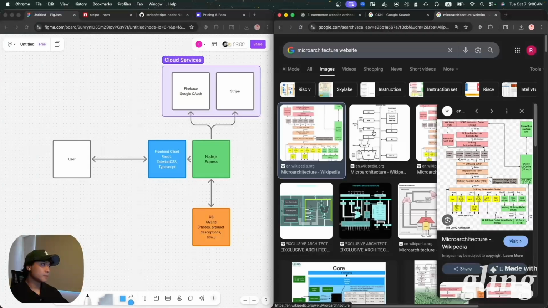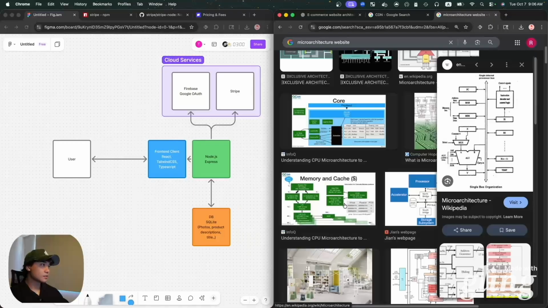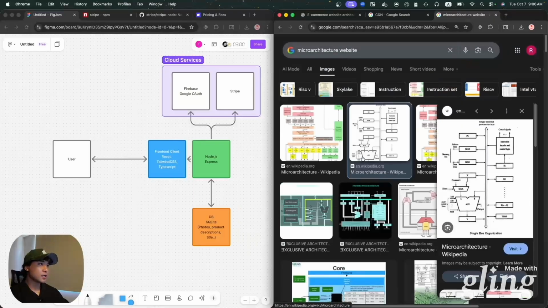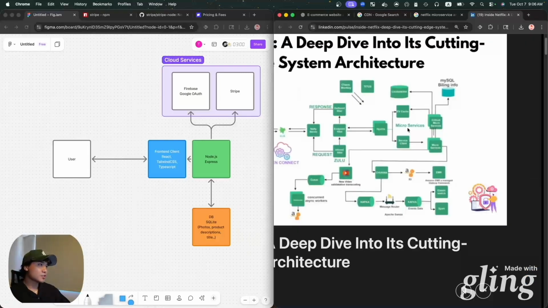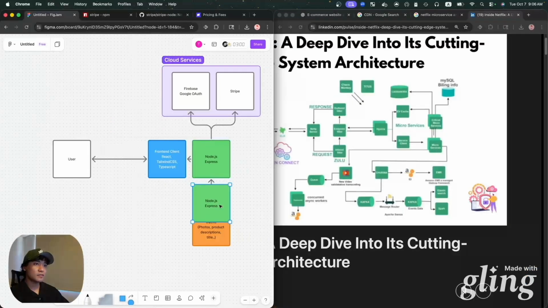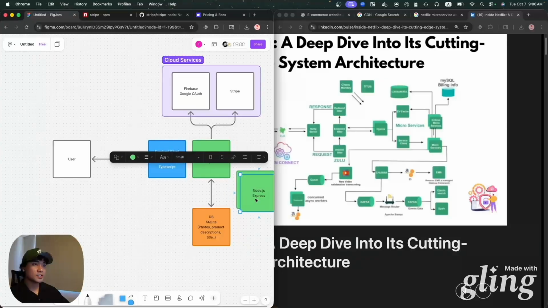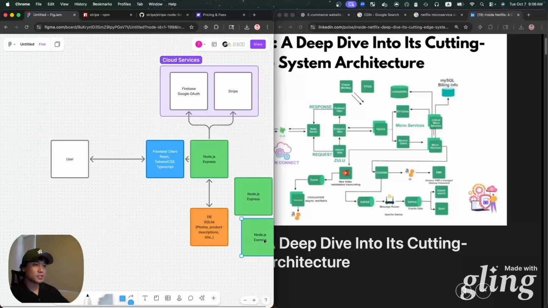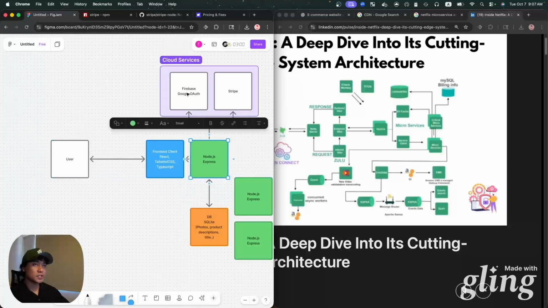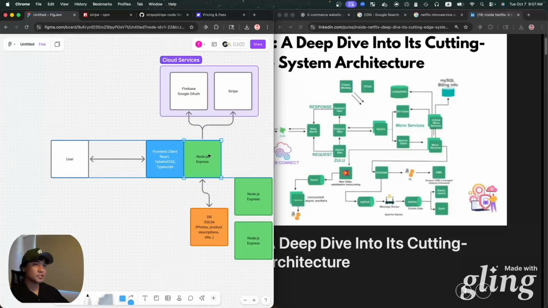website, something like, whoa, this is not that. We're not gonna get too into that. Well, let's look at Netflix microservices. Doesn't actually show you it. So microservices is if you have multiple services that are all doing a single thing. So maybe you have one that's for running AI functions, one that's just fetching data from a database, and then one that just handles login, instead of using this cloud service.